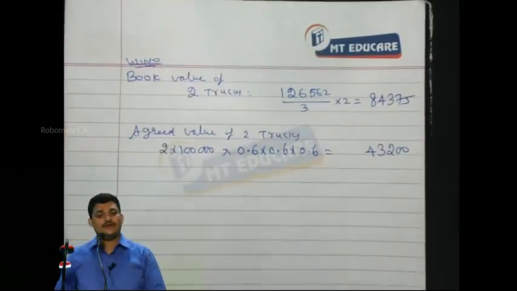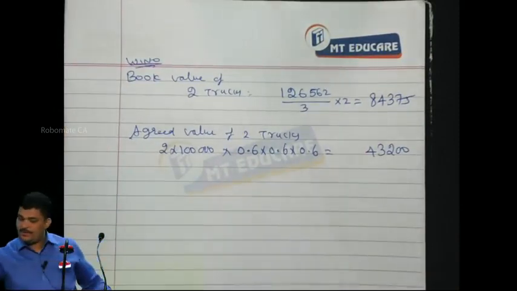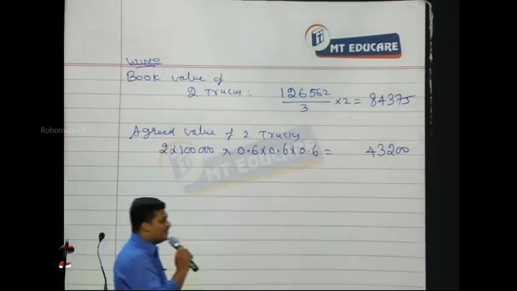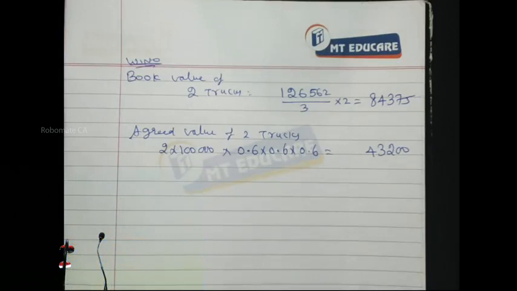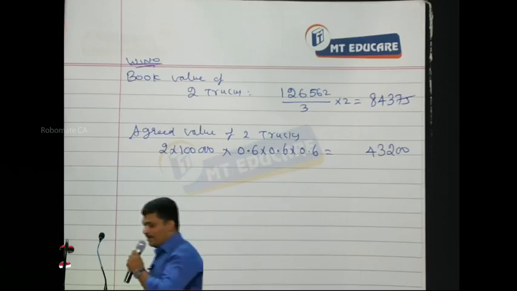I am giving 40% depreciation. If I charge 40% depreciation, the balance will be 60%. Only 2 trucks are repossessed. So 2 lakhs into 60% gives the book value of the first year, and into 60% again gives the book value of the third year. That is based on 40% depreciation, so that is the value at which they are taking over.